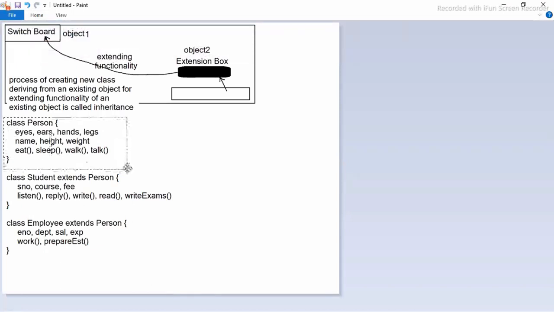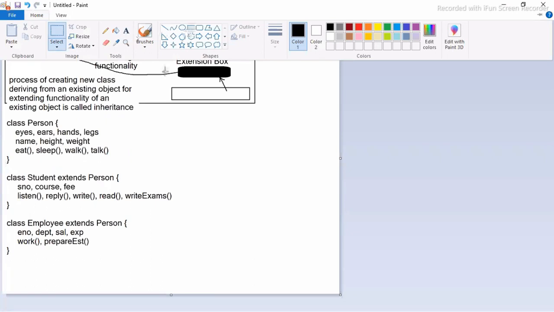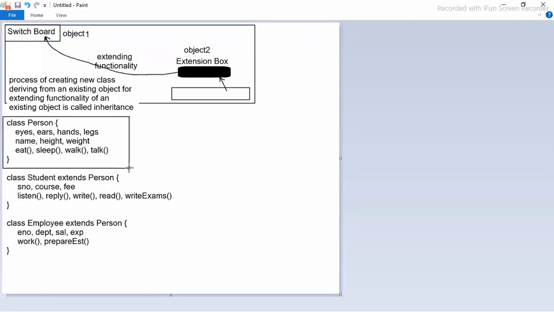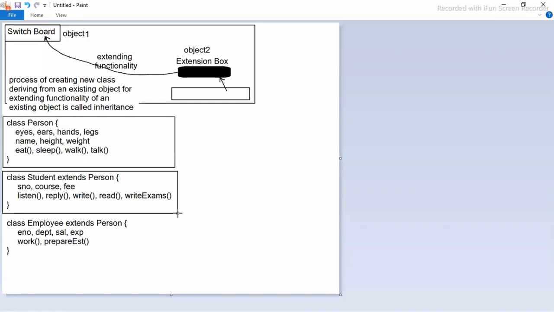So we have an object. This object wants to exhibit new functionality. For that, you need to write a new class deriving from an existing class.